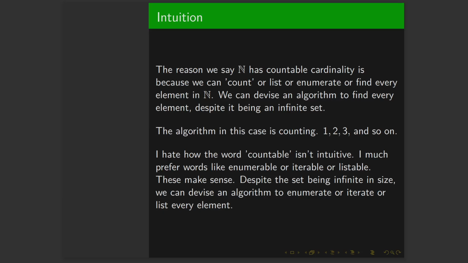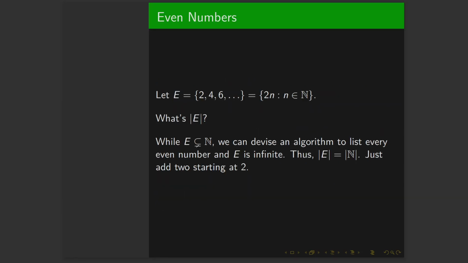And despite the set being infinite in size, the idea is we can find an algorithm that finds everything, enumerates through the list, iterates through the list, lists every element, so on and so forth. Let's just run through a simple example. Let's look at the even numbers. We're going to denote this with E. Let E equal 2, 4, 6, 8, and so on, every even number.